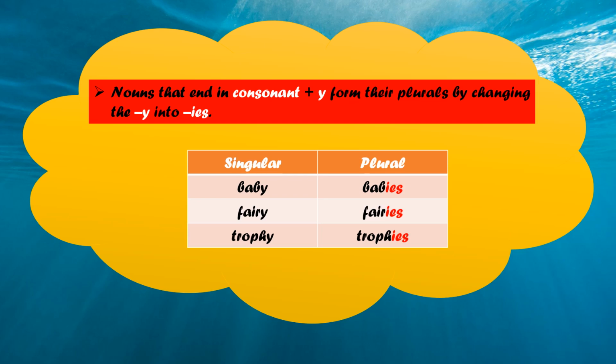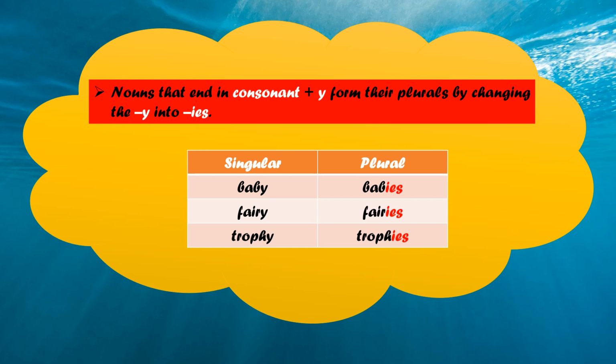So out of those 26, A, E, I, O, U are the 5 vowels. And all other letters are called consonants. Okay. So the nouns that end in consonant plus y form their plurals by changing the y into ies.